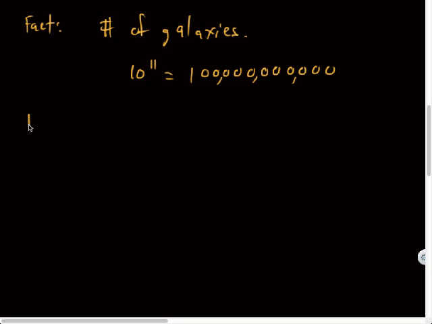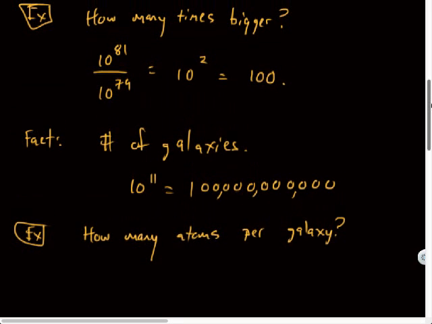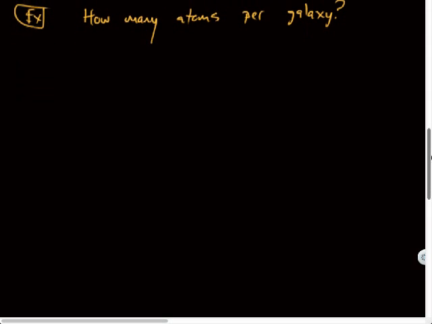So, question: how many atoms per galaxy are there on average? I guess you take the number of atoms and divide it by the number of galaxies. Yeah, absolutely. That word per means divide, like miles per gallon.